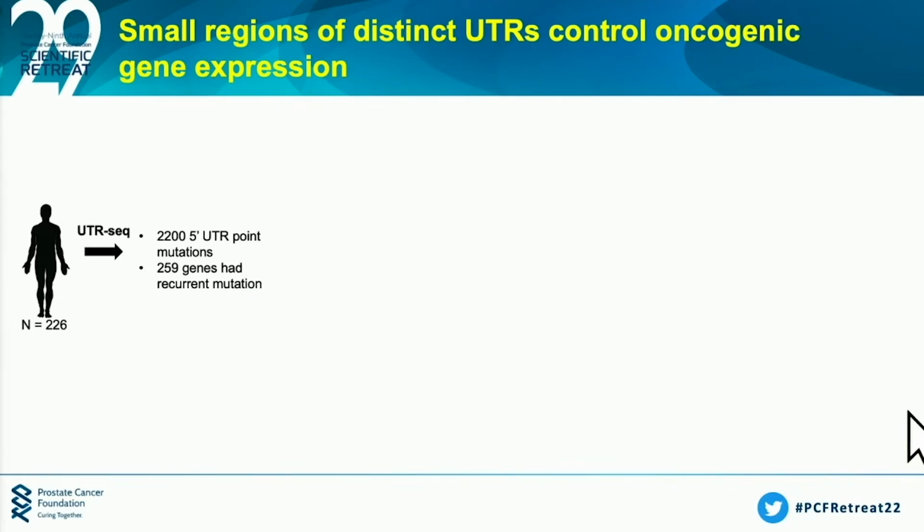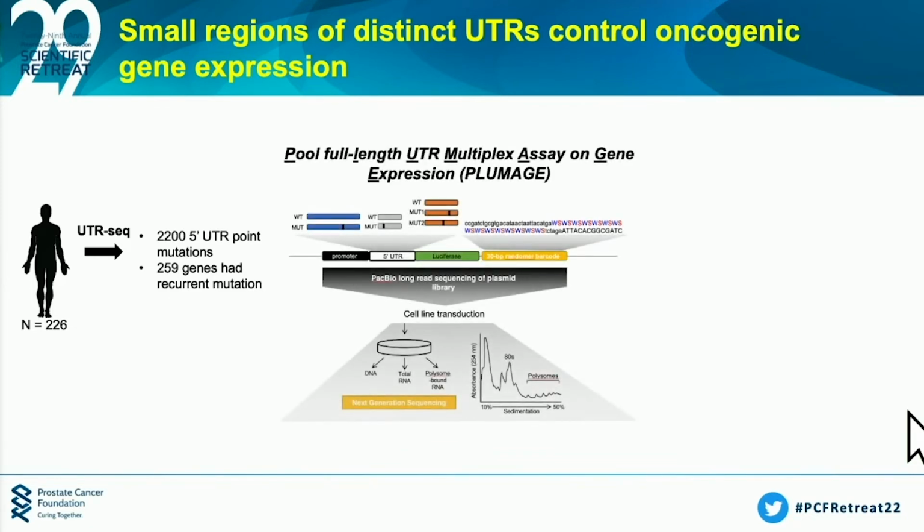But the issue is that these are just mutations. Which ones are actually functional? There were no good technologies to study this in an unbiased manner. So as a result of that, we created our own. It's called Plumage. Plumage is a massively parallel reporter technology that enables us to study any somatic mutation found in individuals within the 5' UTR's native length context. And we do that studying both the effects on transcript levels as well as translation.